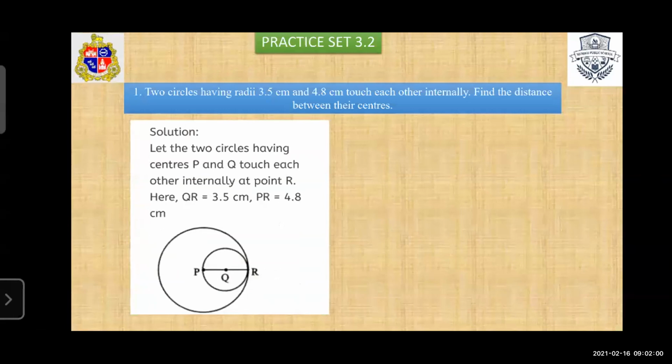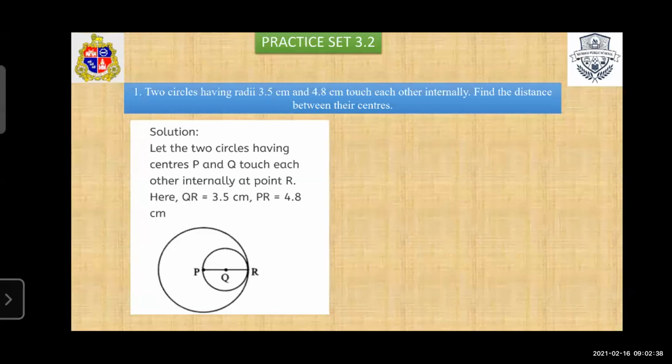Let the two circles have centers P and Q, and they touch each other internally at point R. So QR is equal to 3.5, means smaller radius, and PR is equal to 4.8 centimeter. So what we have to find? We have to find the distance between their centers.